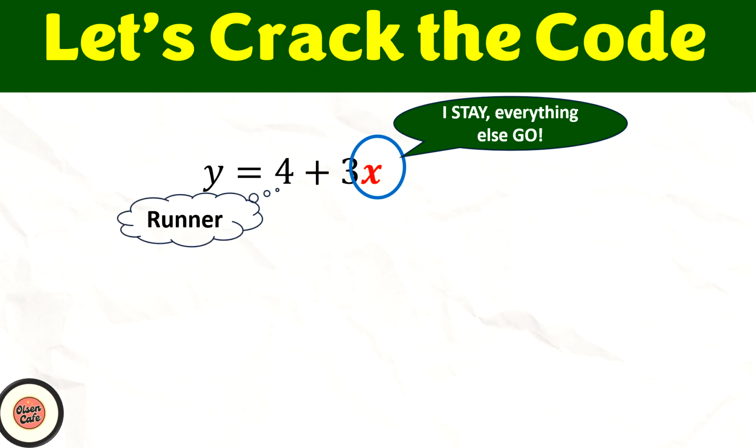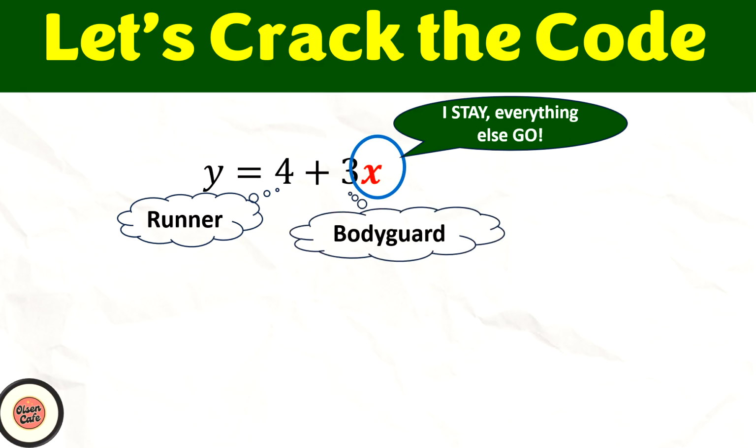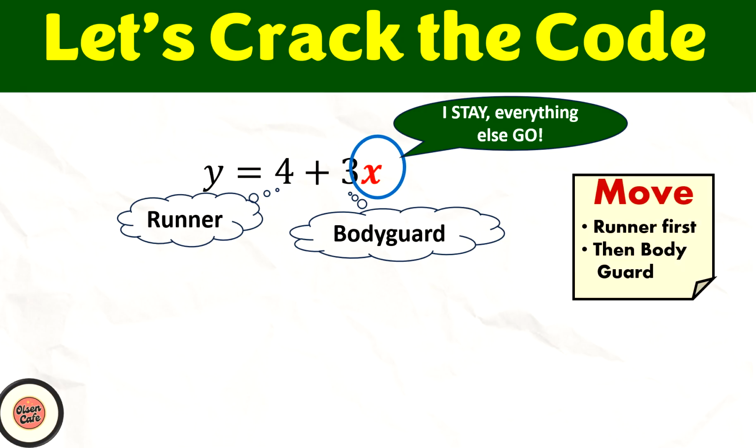And who is the runner over here? The runner is 4. And then who is the bodyguard? The bodyguard is the number that is next to the boss, right? So therefore, the bodyguard is 3. So what we need to do is, remember, we want to move the runner first, followed by the bodyguard.